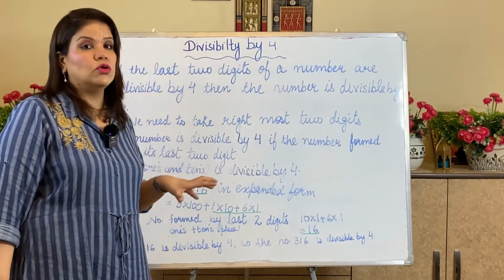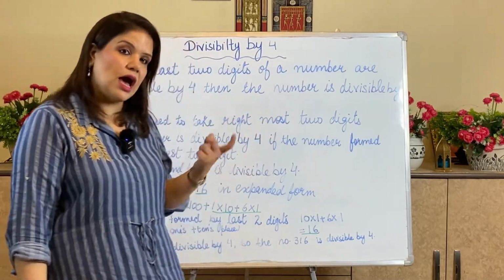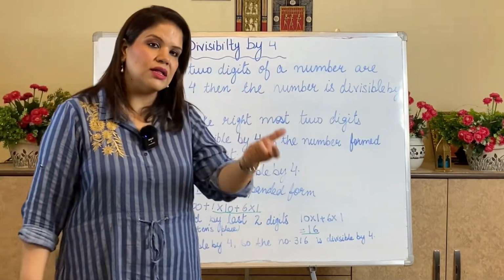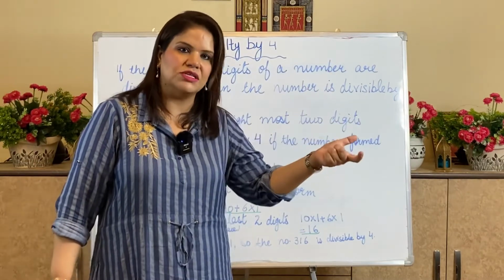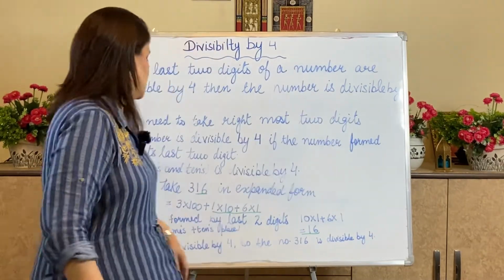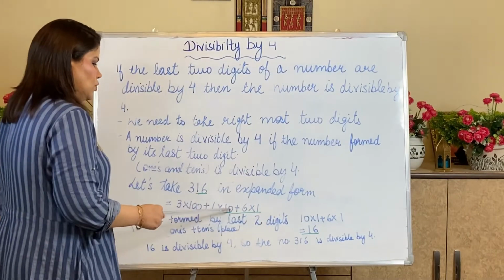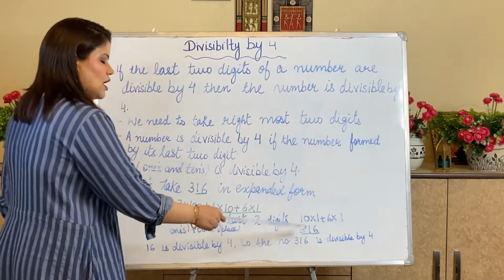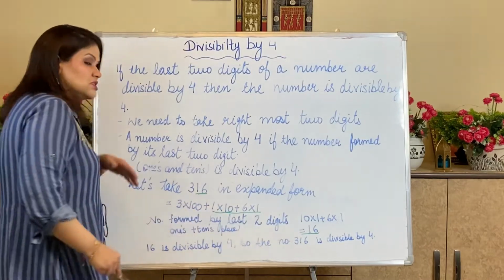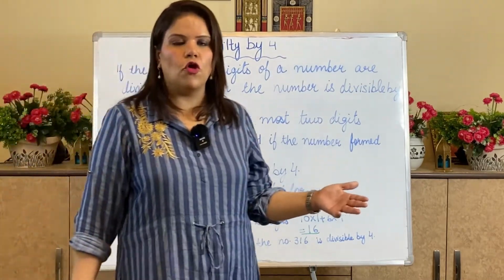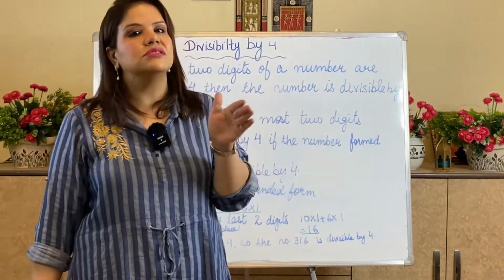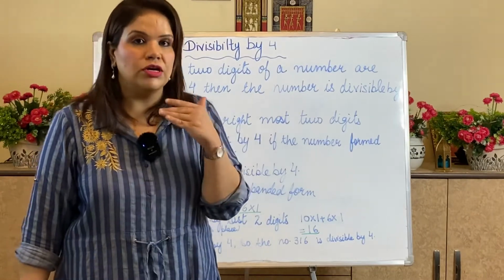But what to do for 16? Because I am interested in the number formed by the last two digits, that is the tens place digit and the ones place digit. So the number formed by the last two digits is 10 into 1 plus 6 into 1, that is 16. Since 16 is divisible by 4, the number 316 is divisible by 4. Have you understood?